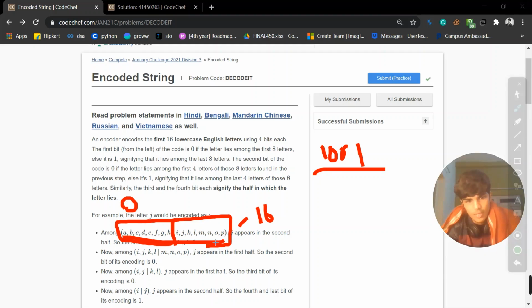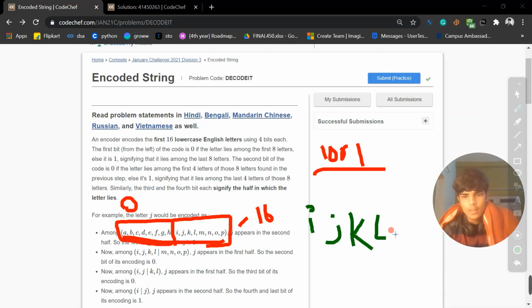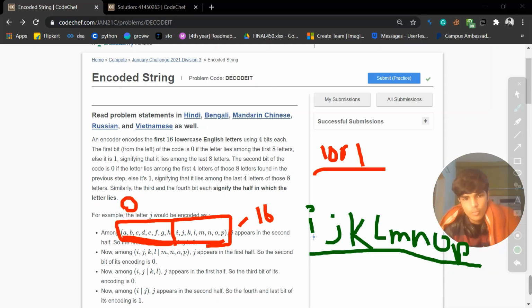So if we are taking 1 for our case, they had broken it and we will be dealing with I J K L M N O P. Again we will break it into two parts. If it comes 0, we will take this first part. If it comes 1, we will take the other part. So it's coming 0, so we will take this part.